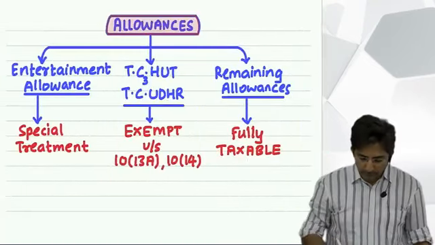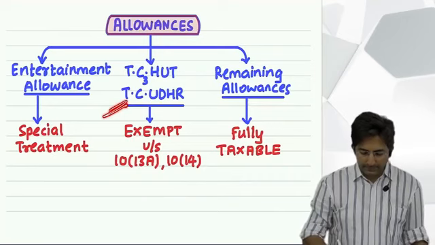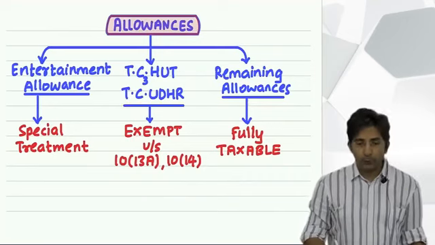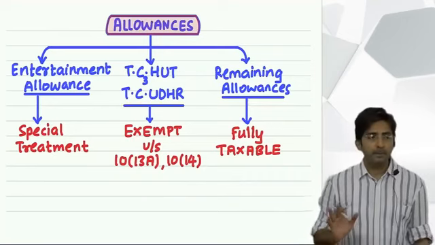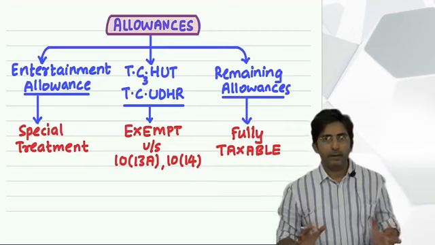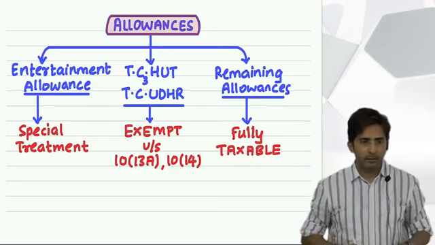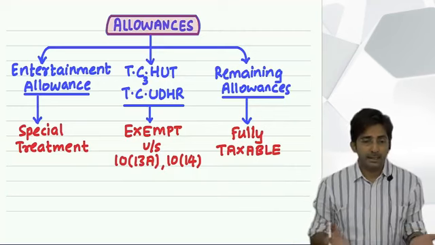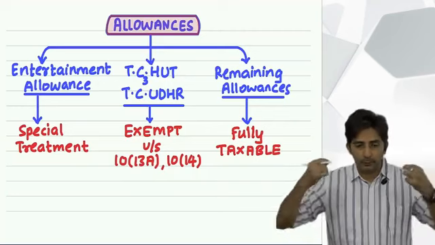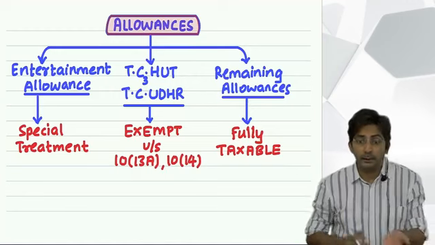So, where were we? T, traveling. C, conveyance allowance. U for uniform allowance. Some employees have to work in uniform. For example, an employee working in an airline company, a pilot or air hostess, has to work in a particular uniform, or you are a watchman, security guard.